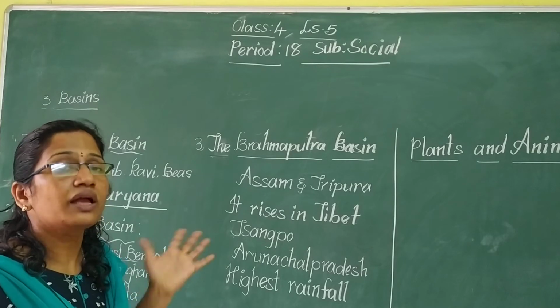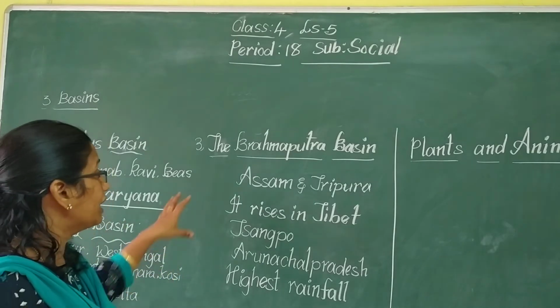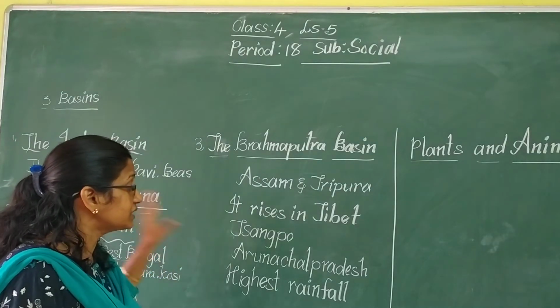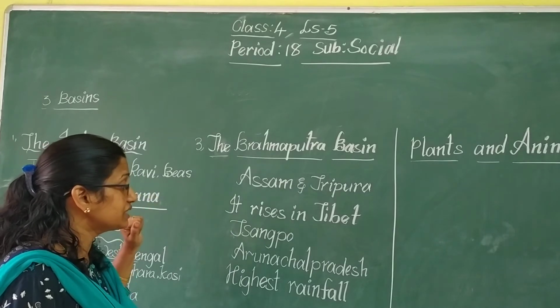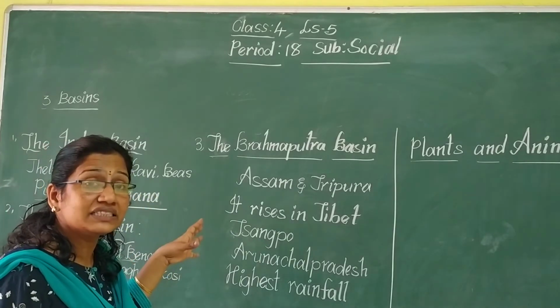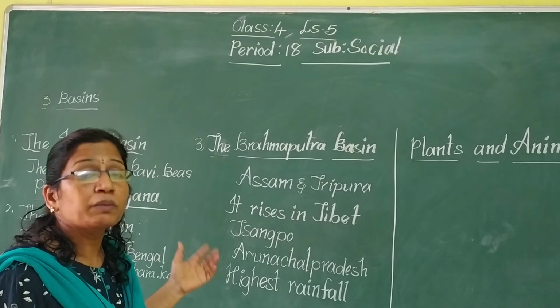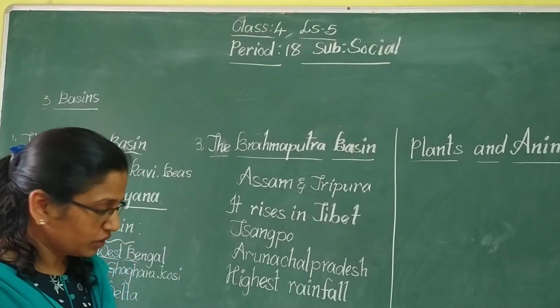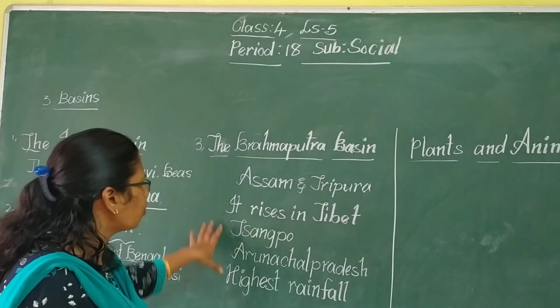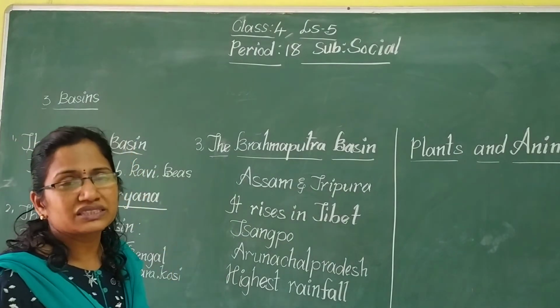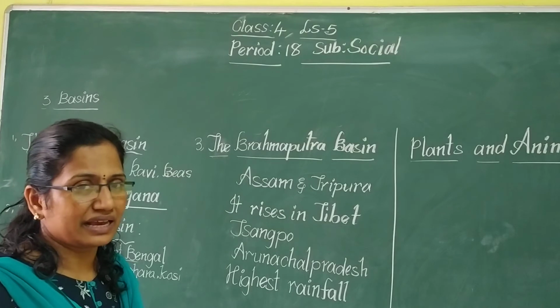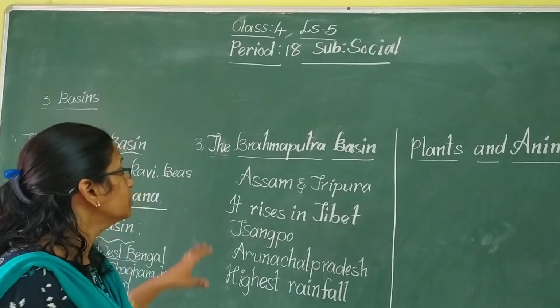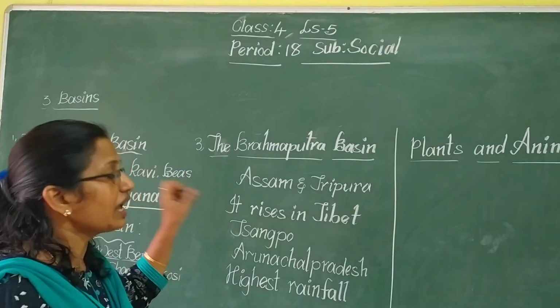Which basin receives the highest rainfall? The Brahmaputra basin receives the highest rainfall. What crops are grown in these areas? Here we can say jute and rice. Okay children, so that is about the Brahmaputra basin.